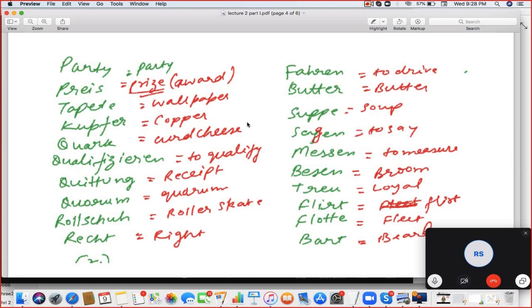Party. Preis. Tapete, Tapeten. Quark. Qualifizieren. Quittung. Quorum.